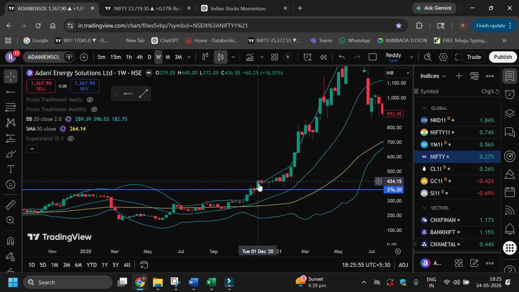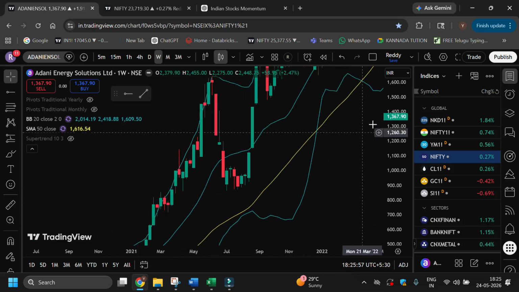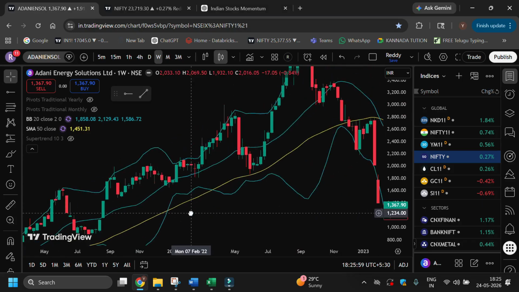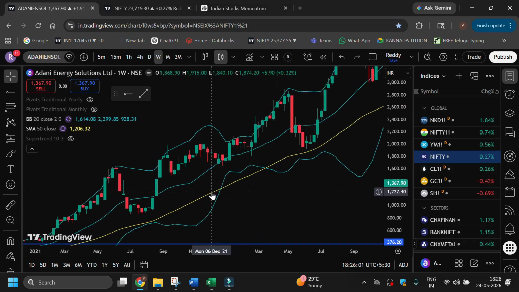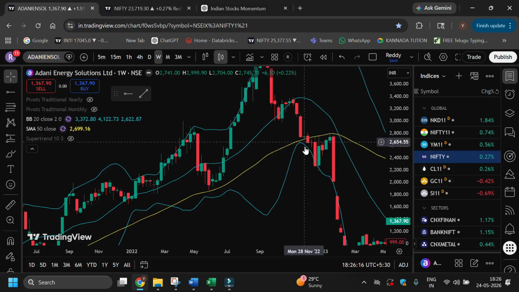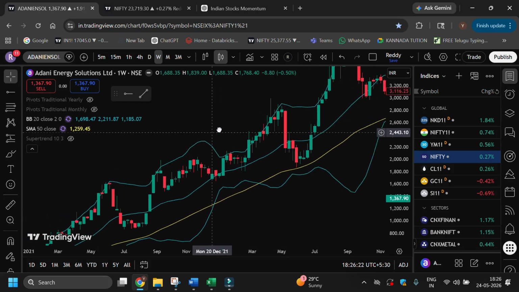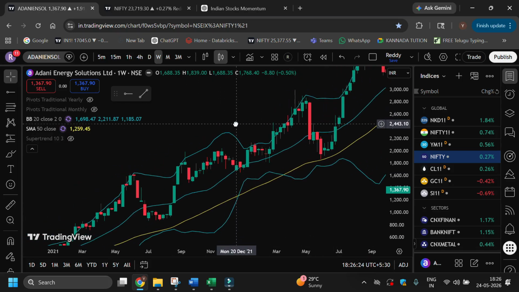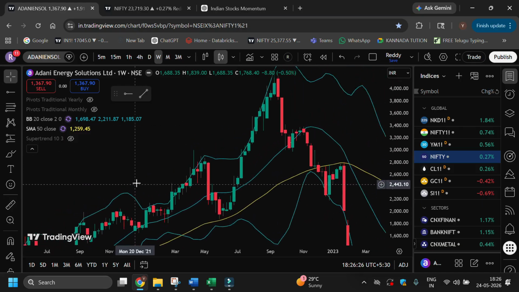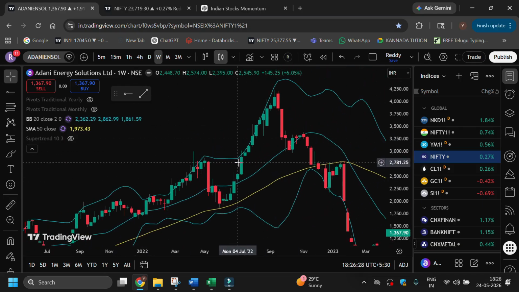On this candle itself we can enter and then we can start trailing the stop loss using the 50-day moving average, and this is the point where we need to exit. So on the second or third highest point, it is better to exit half of the quantity, and on the fourth or fifth swing highs, it is better to exit the full quantity.